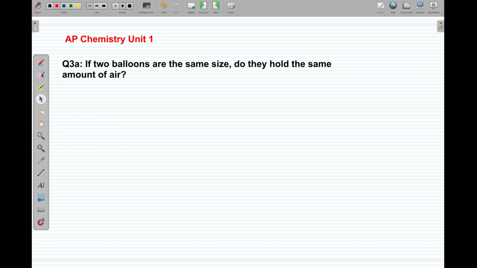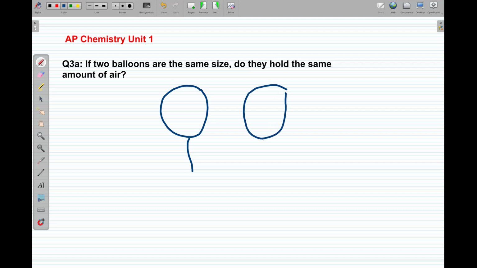Now we have a little bit strange question. I have two balloons, and these two balloons have the same size. Do you think that they will contain the same amount of air? Like the air particle count inside is the same? Yes. If they have the same volume, they will have the same content of air.